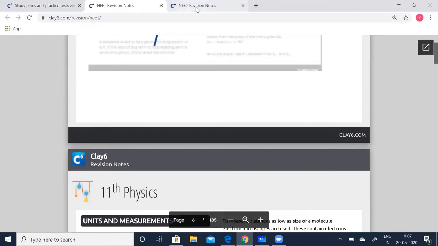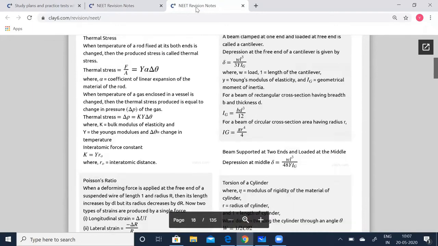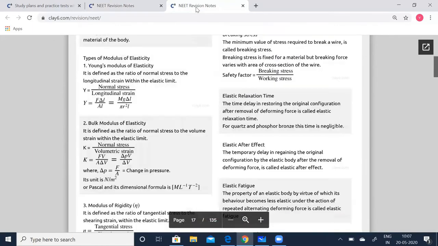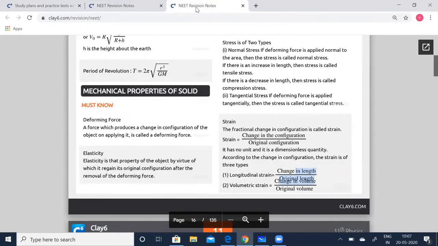Now today I'll go to the concept of mechanical properties of solids and fluids. The weightage is about 2% for both the chapters, and you can expect 2 questions from this particular chapter. So it is actually combined as one, mechanical properties of bulk bodies. Solids and fluids both come together.